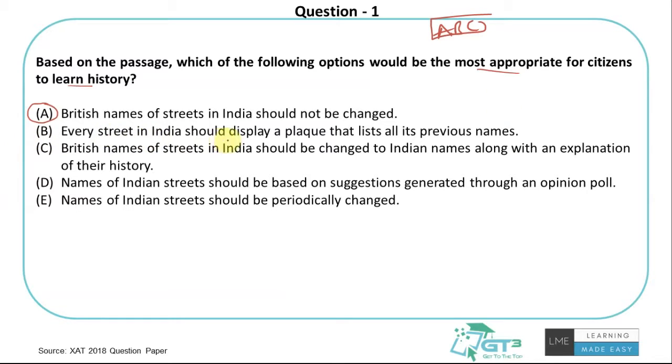Every street in India should display a plaque that lists all its previous names. Here it's like this: if there is a street which had name 1 in the 1800s, 1700s, then it changed to name 2, name 3, name 4, name 5.